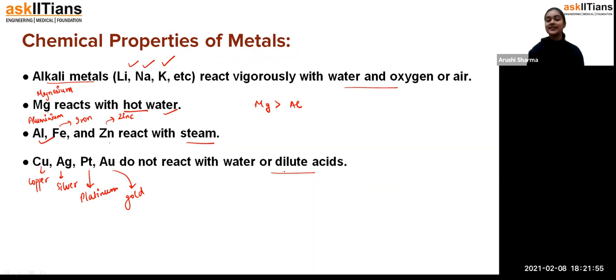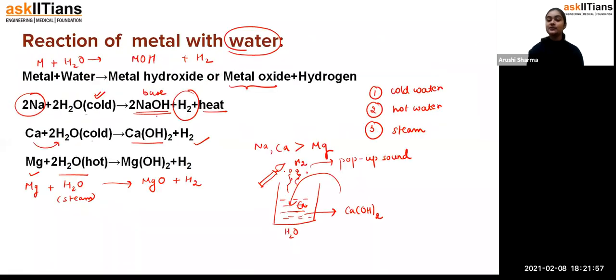So that's how, students, depending upon their reactivity, the type of metal that gives the reaction very easily and very fast, we consider as a very reactive metal. But if we talk about a metal for which we have to change the condition, then you can say that the metal is not that reactive. Fine. As I told you, sodium and potassium are reactive because they're highly electropositive. They just have to lose their one electron. That's why they react very easily and give a vigorous reaction.